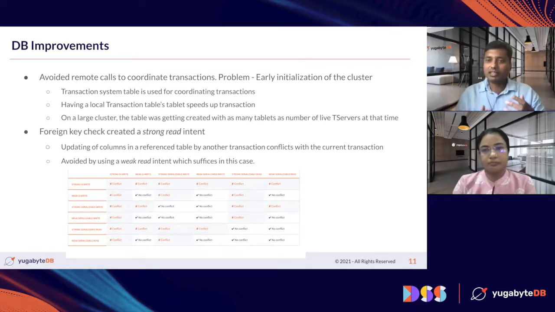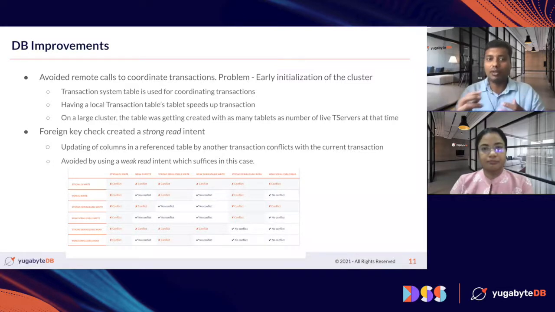Now we have these different types of locks that we take on the rows as well as columns to ensure that consistency is maintained. And there are different types of locks. You can see in the matrix here that there is an interplay between these locks. Like, if you have taken one lock, can you take another lock or not? That kind of thing. So whenever we were doing a foreign key check, we were taking a strong read intent.